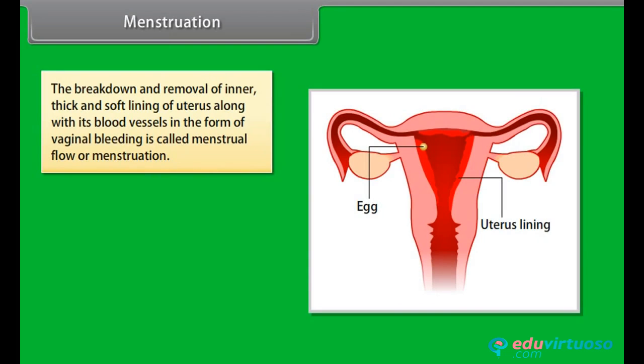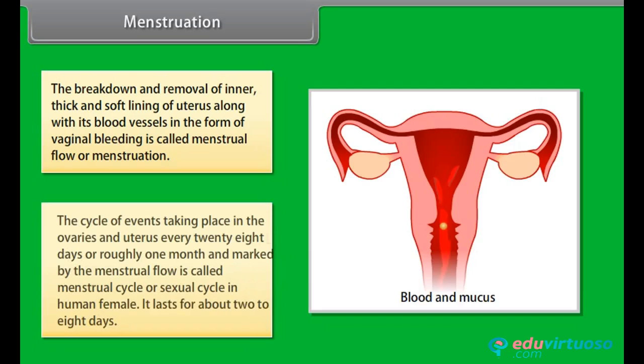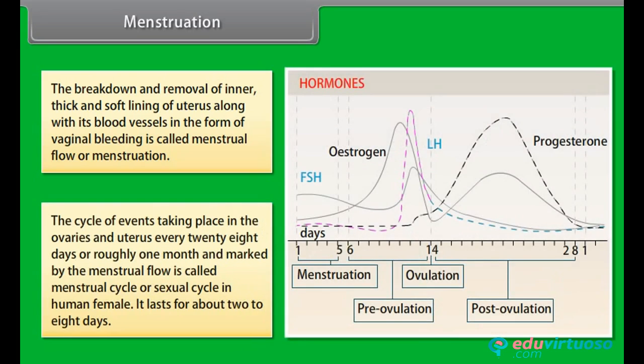Menstruation. The breakdown and removal of the inner, thick and soft lining of a uterus along with its blood vessels in the form of vaginal bleeding is called menstrual flow or menstruation. The cycle of events taking place in the ovaries and uterus every 28 days, or roughly 1 month, and marked by the menstrual flow is called menstrual cycle or sexual cycle in human female. It lasts for about 2 to 8 days.